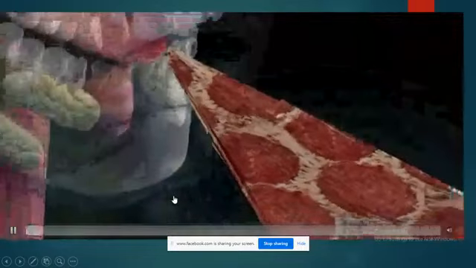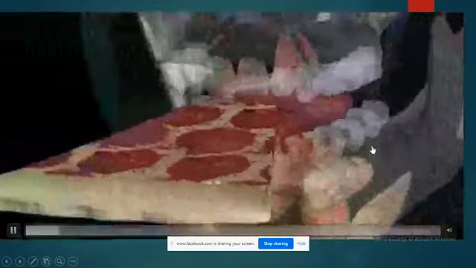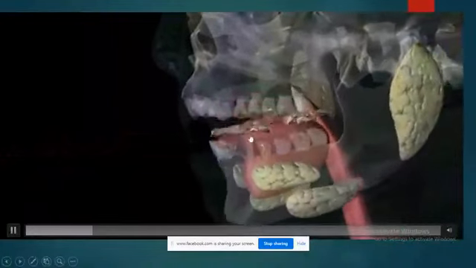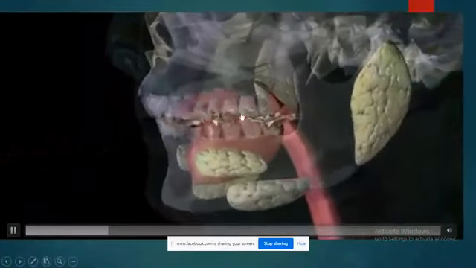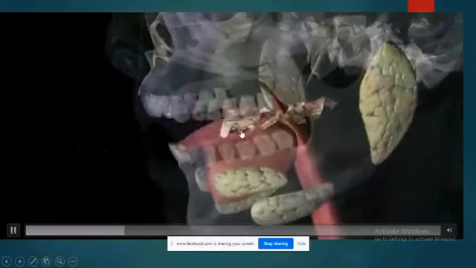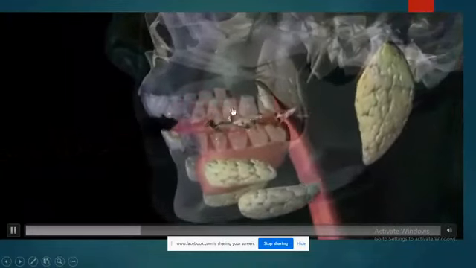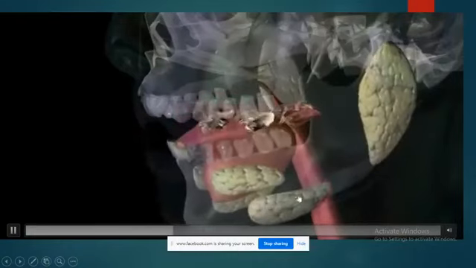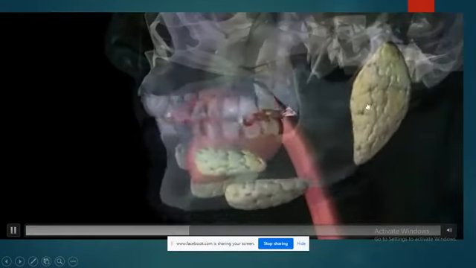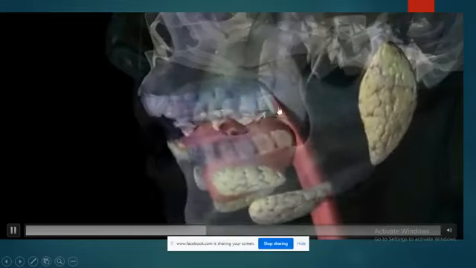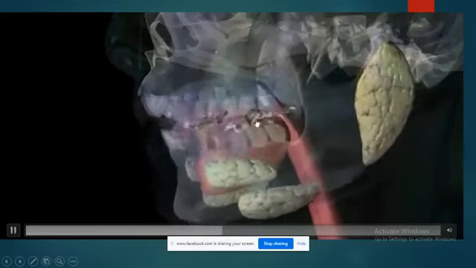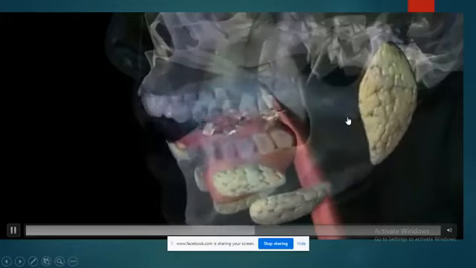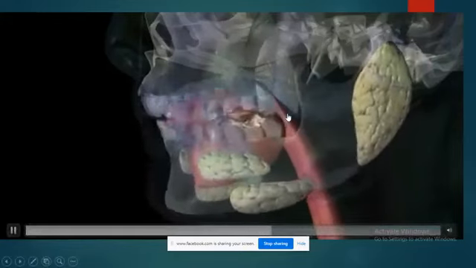Now see, you are eating your favorite piece of pizza. When you bite it, with the help of the teeth, mechanical digestion is taking place. You are chewing your food, making the large pieces of pizza into smaller ones. These are the glands I will discuss in detail later on. They release saliva. See, the saliva secretion is taking place. In the saliva, the enzymes are present and chemical digestion is taking place.